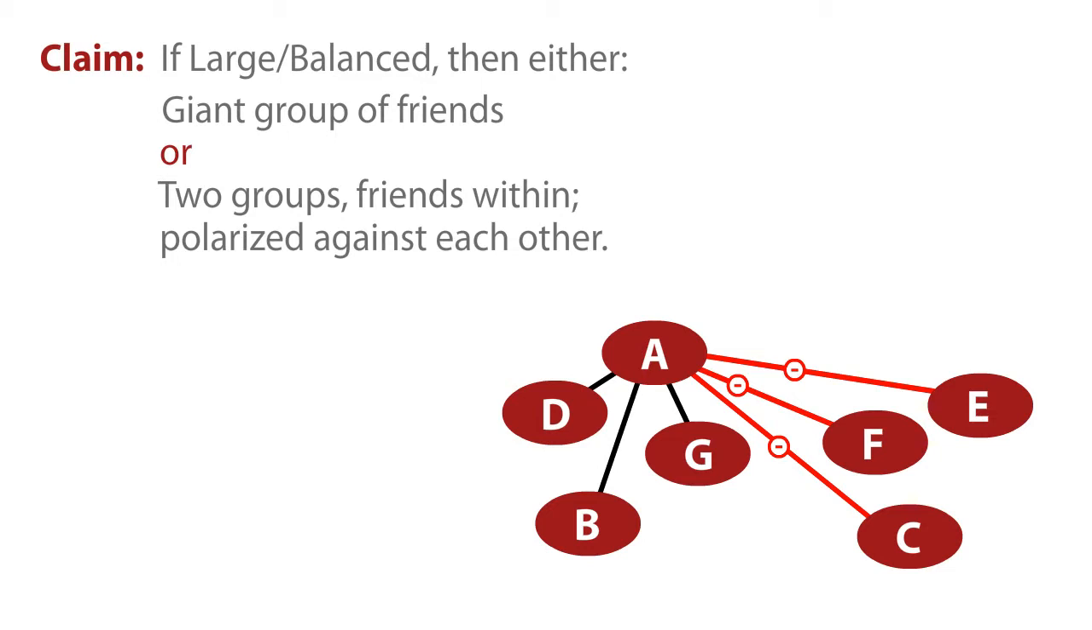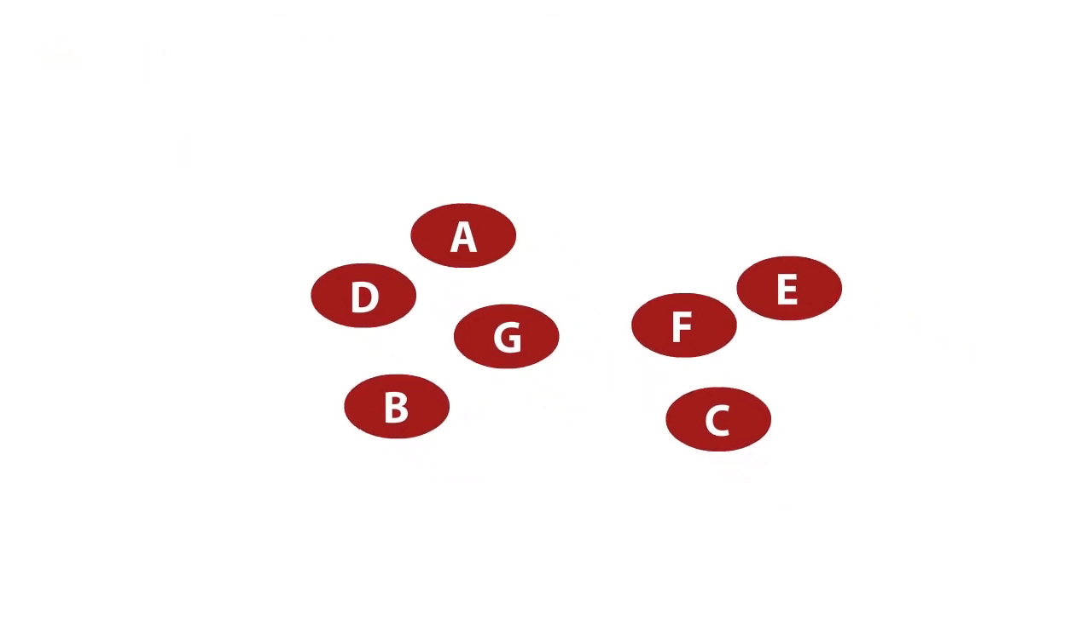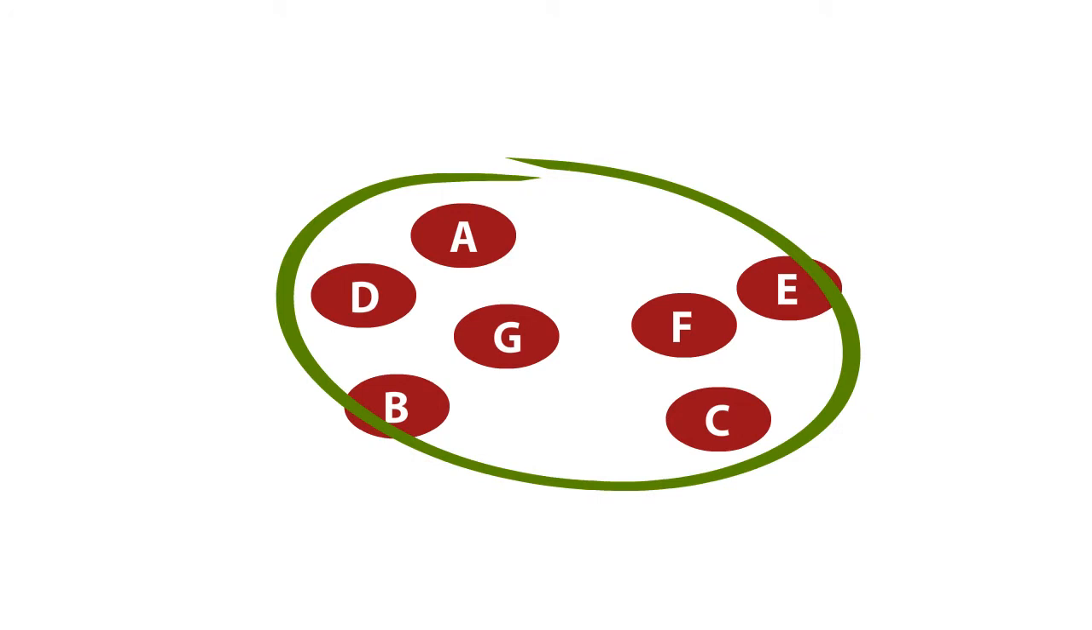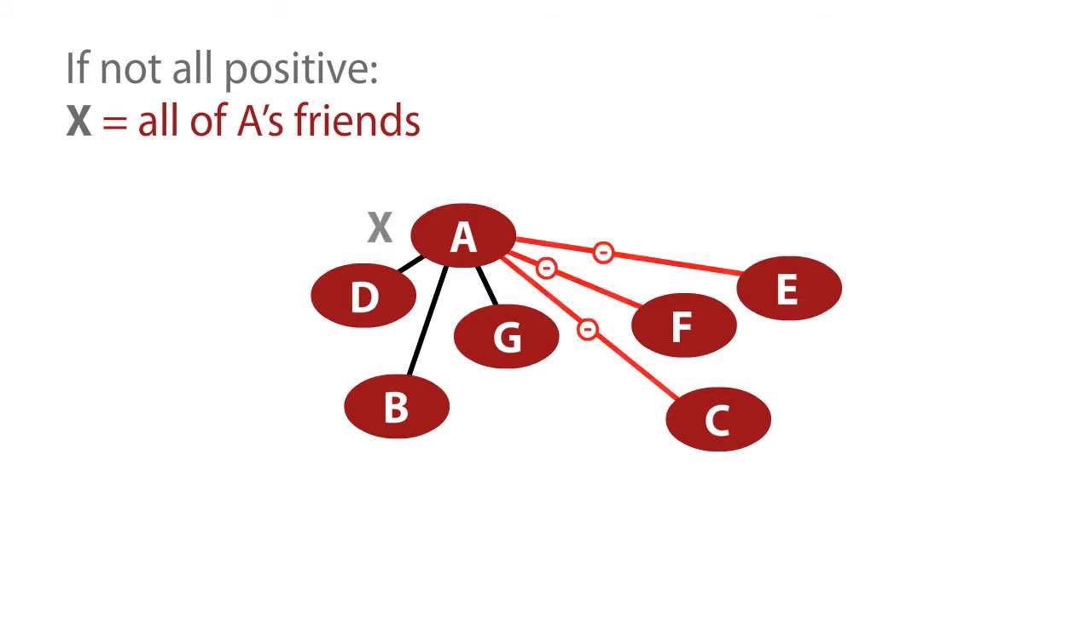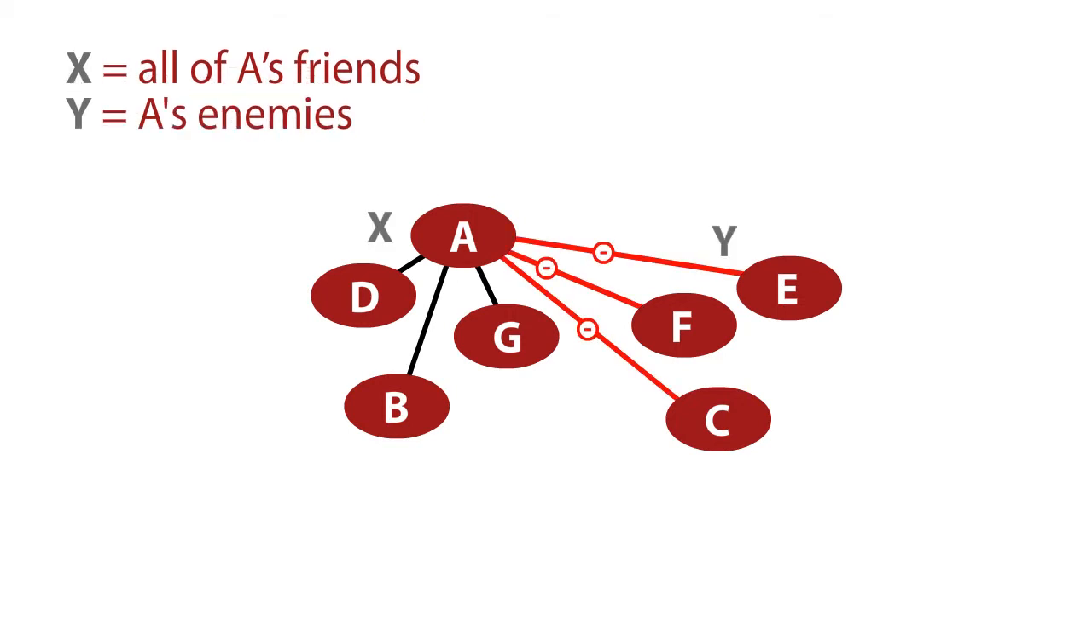How would we go about proving it? So one option is all relations are positive, and indeed this is easy. If all relations are positive, we're facing a large group of friends and we're all set. If not all relations are positive, let's pick a person, let's say A, and the group divides into A's friends and A's enemies. I indicated this with A's friends with black edges and A's enemies with red edges.